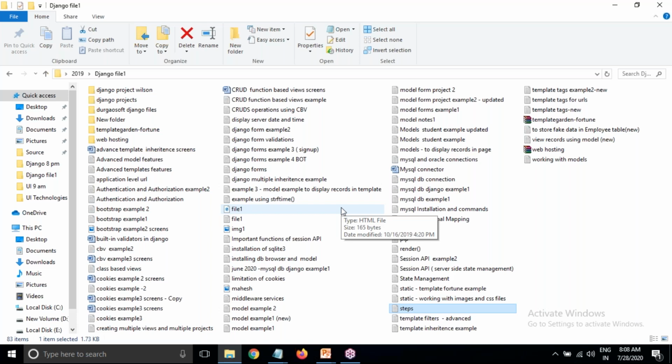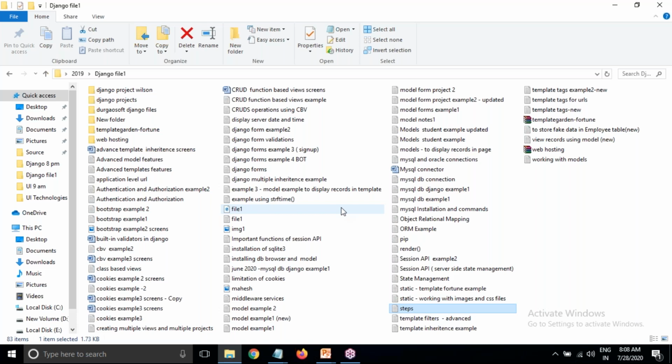Then we'll see how to create functions in the view, then application-level URLs, creating multiple applications in the project, then using CSS, then using Bootstrap, and after that models, then forms, then model forms, and then advanced template features.